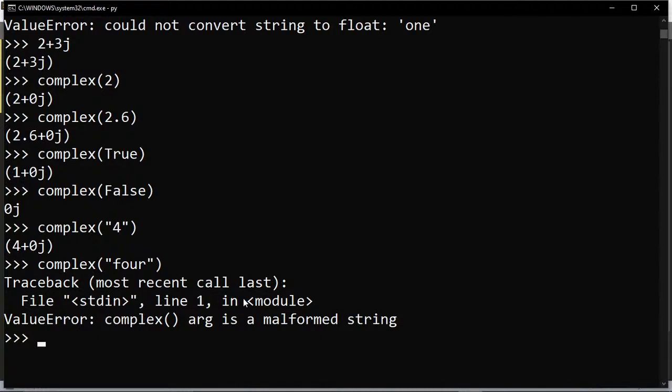Then in the complex data type, we can use this complex function to convert x and y into a complex number, such that x will be the real part and y will be the imaginary part. Similarly, if you mention two values, for example 3, 4, it will convert directly to 3 plus 4j.